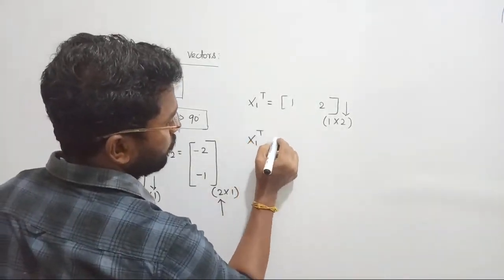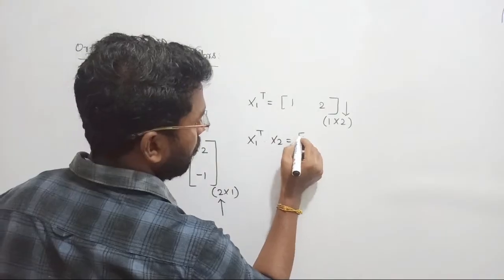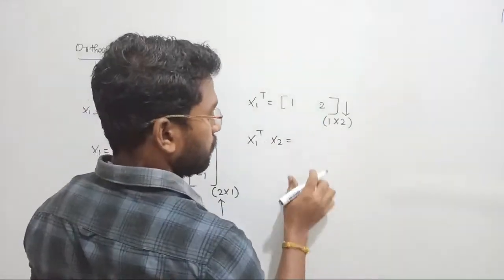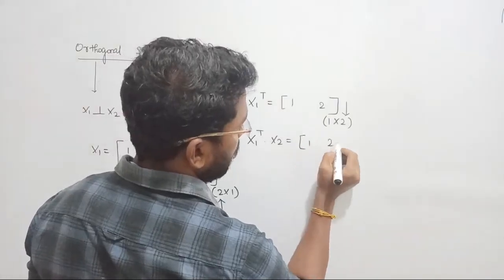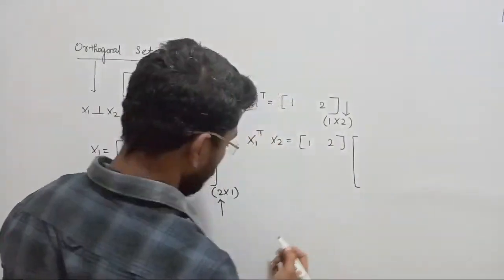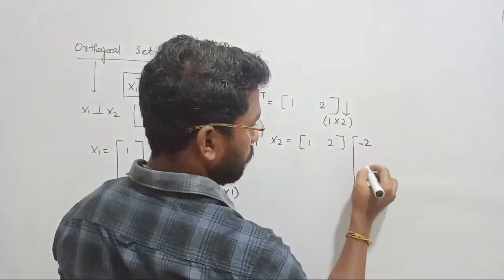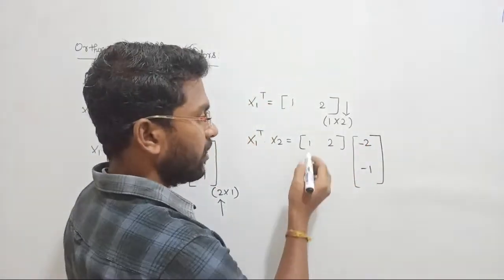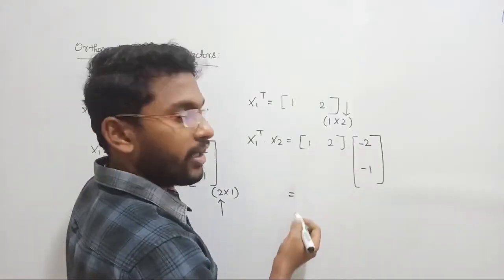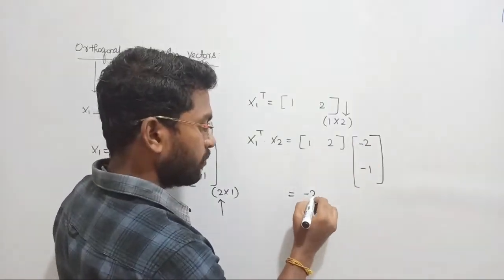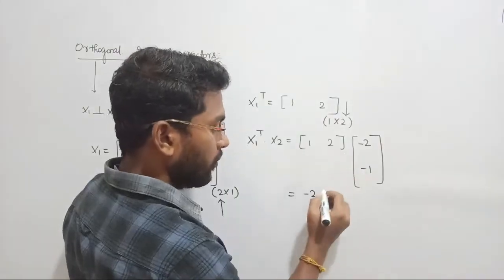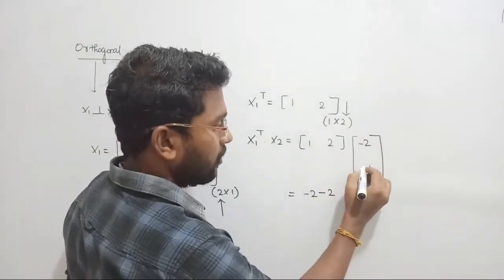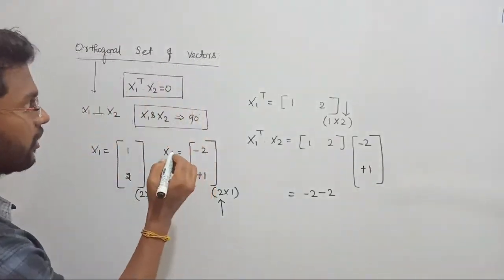So x1 transpose dot x2 is equal to 1, 2 times minus 2, minus 1. First row with the first column: 1 into minus 2 is minus 2, and then 2 into minus 1 is minus 2 again, so take plus 1 here, because we are looking for orthogonality.